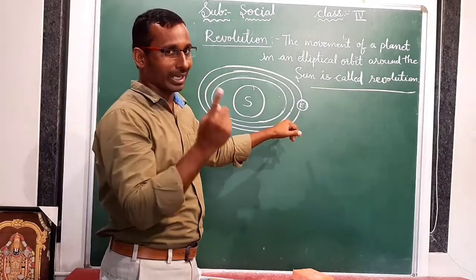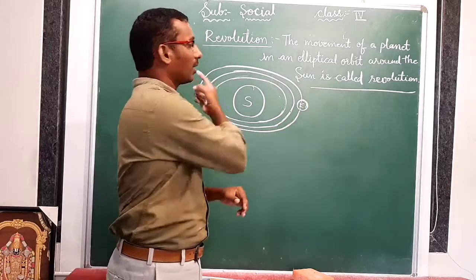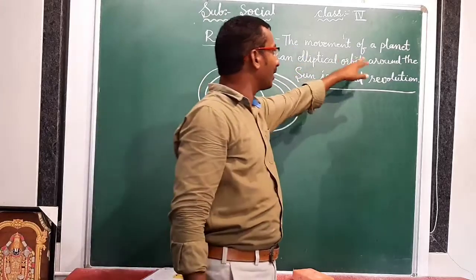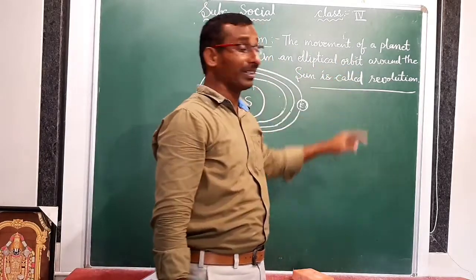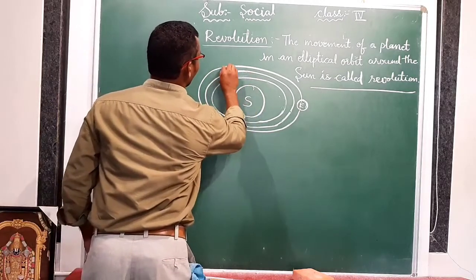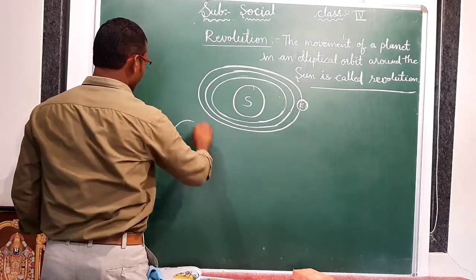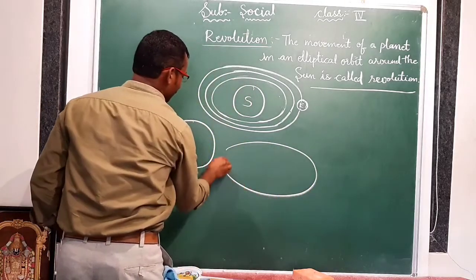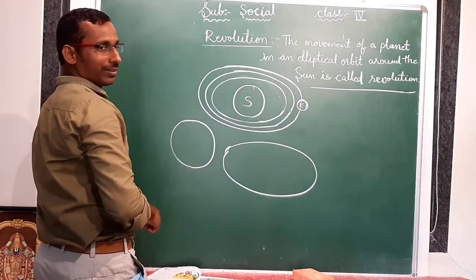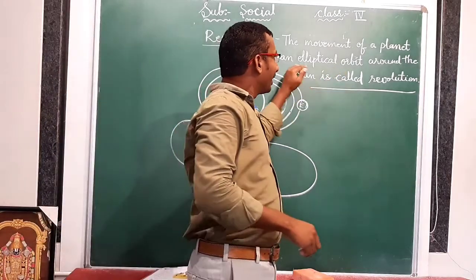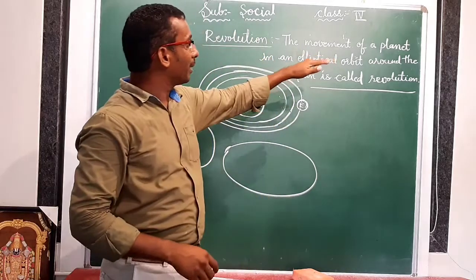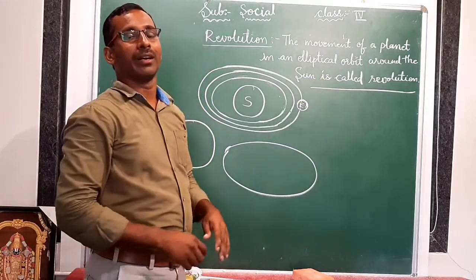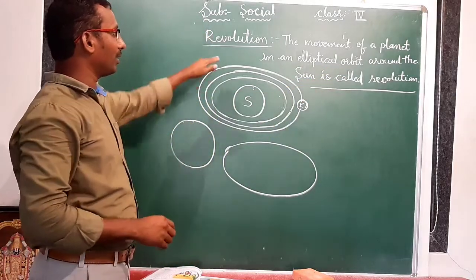It is rotating on its own axis. In the same way, it is revolving around the Sun also, in one path. That only we are discussing. The movement of a planet in an elliptical orbit. Elliptical means it's some bending, like an egg shape. This is round shape. Elliptical means oval shape, like this. Understood everyone? That is elliptical. The movement of a planet in an elliptical orbit around the Sun is called the revolution.